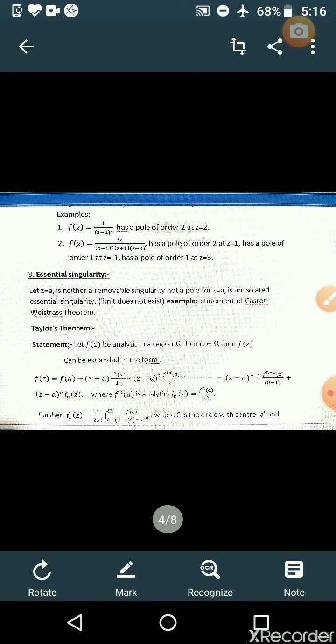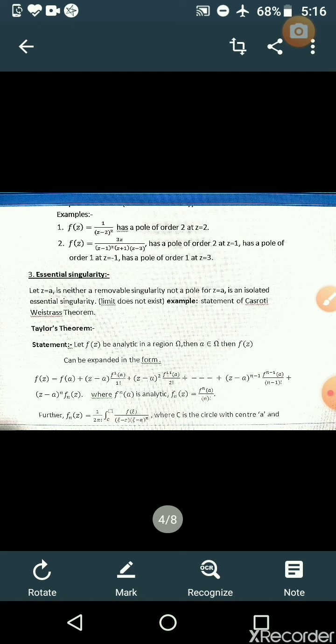For example, f of z equal to 1 by z minus 2 has a pole at z equal to 2, because if you put z equal to 2 in the denominator, 2 minus 2 is 0, then 1 by 0 will be infinity. So you can call it a pole at z equal to 2. Similarly, another example you can give. Then essential singularity. Let z equal to a be neither a removable singularity nor a pole. Then z equal to a is an isolated essential singularity.